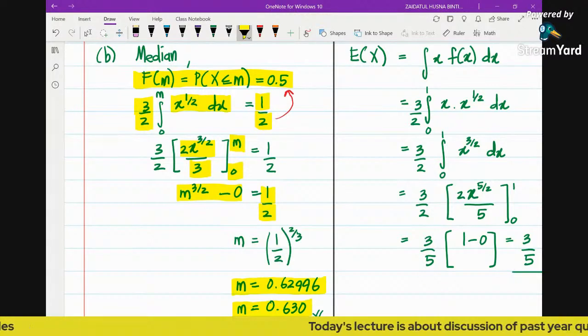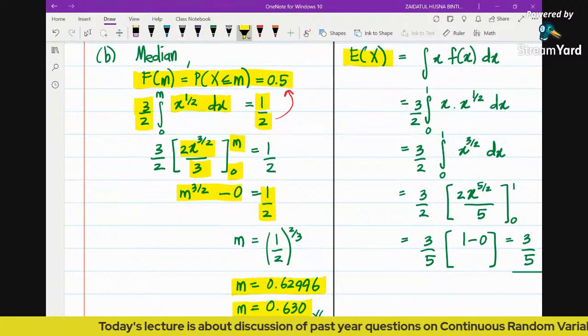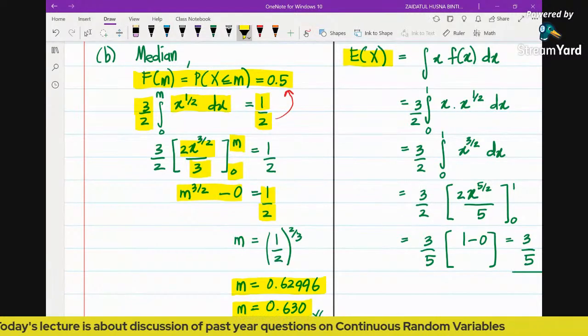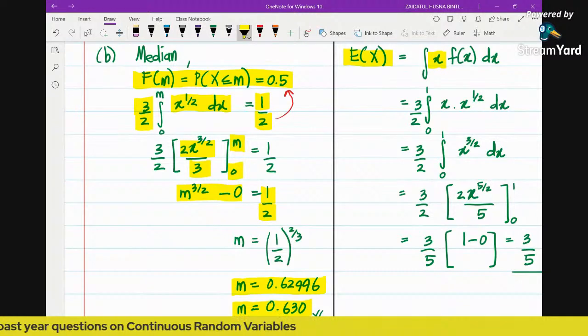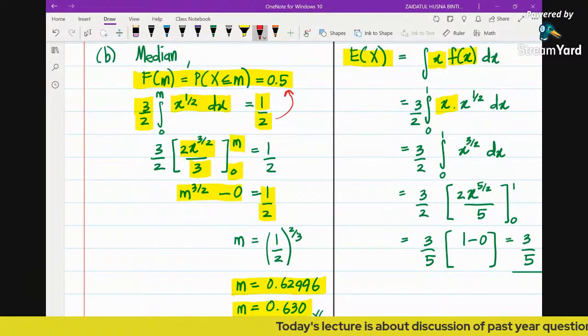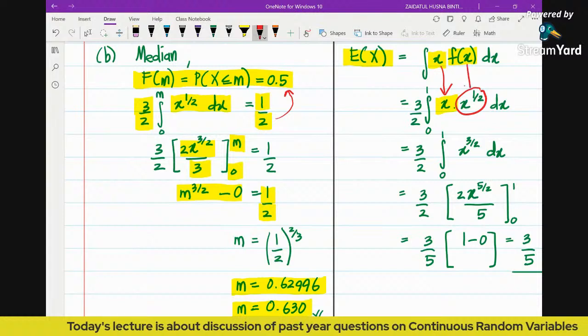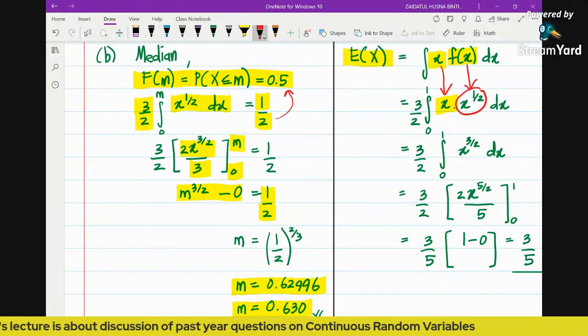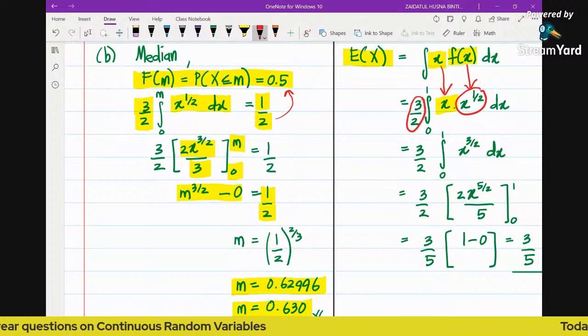Then the question says find the expected value of x. The expected value of x is also known as the mean or expectation of x. This is the formula: in order to find the expectation, we integrate x multiplied by its PDF. The x is coming from the formula, while this is coming from the PDF. The constant 3/2 we just take out, to make it easier for us to integrate.